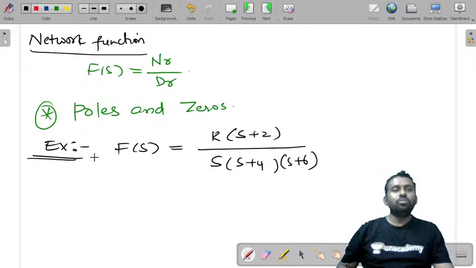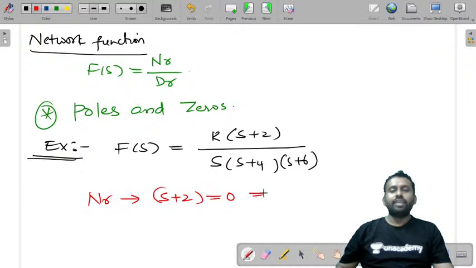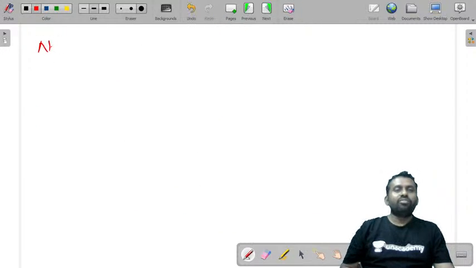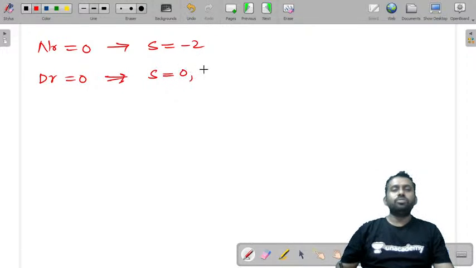Now what are poles and zeros? When you take the numerator polynomial and find the roots, that is s = -2. And consider the denominator polynomial and find its roots, that is s = 0, -4 and -6. Now these are the values of the numerator when you make it 0, s = -2, and of the denominator when you make it 0, s = 0, s = -4, and s = -6.